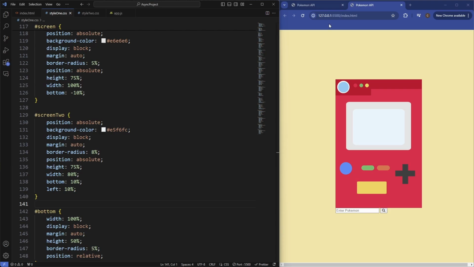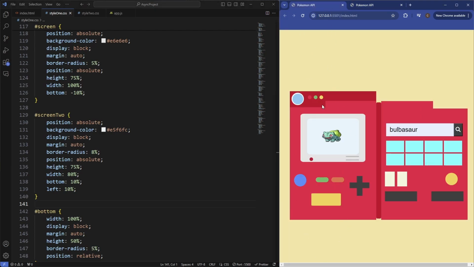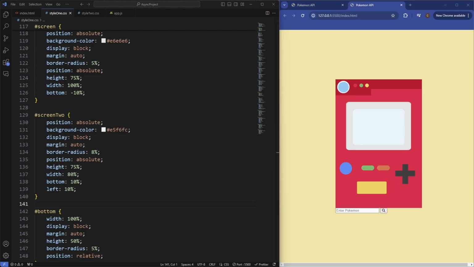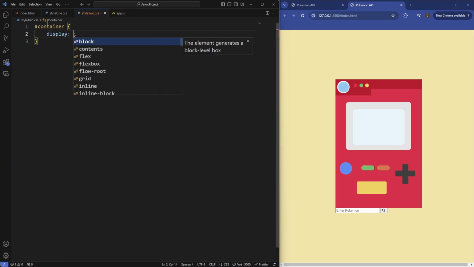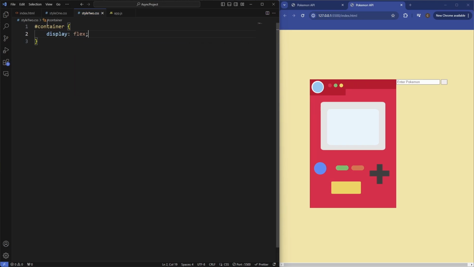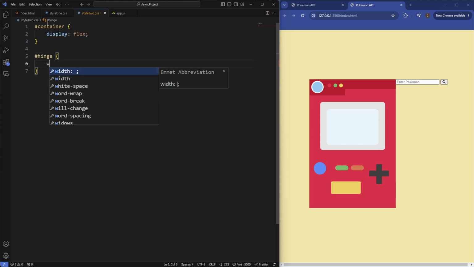So as you can see now, that's completing our first half of the Pokedex, which is this section here, so it's looking pretty good. Now let's move on to the hinge and the second part of the Pokedex. So let's move into the second style sheet. And the first thing I'm going to do is just grab the container, which is wrapping around all of this, and we'll set the display to flex. And we'll grab the hinge, and this is going to have a width of 20 pixels.